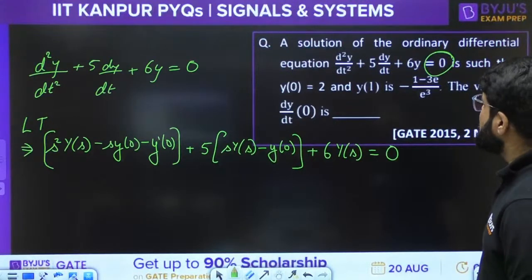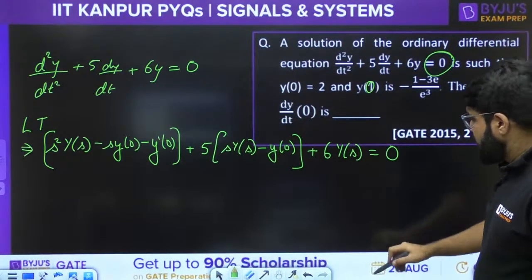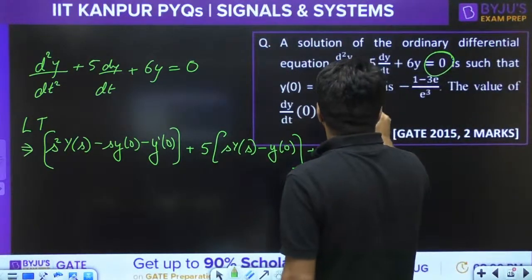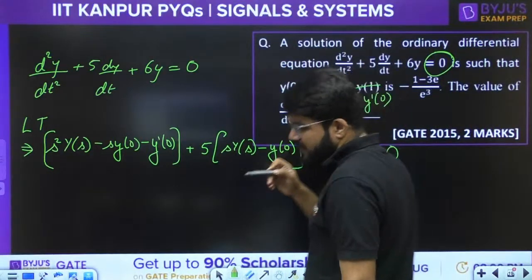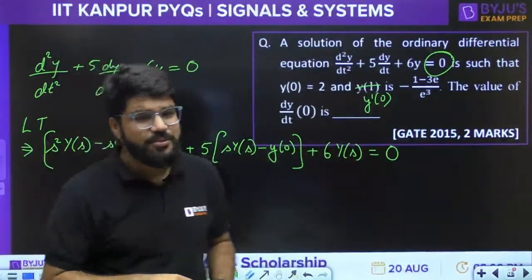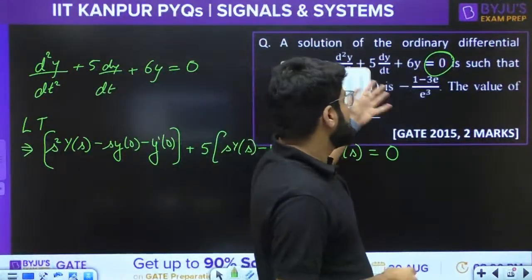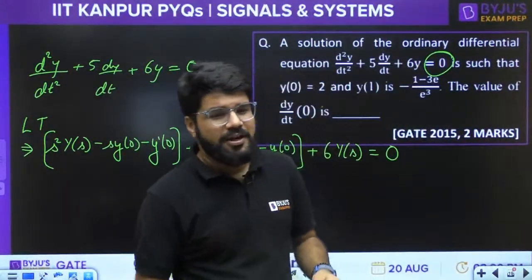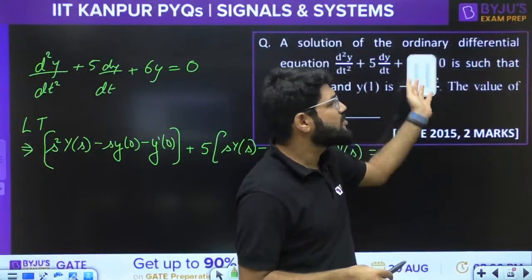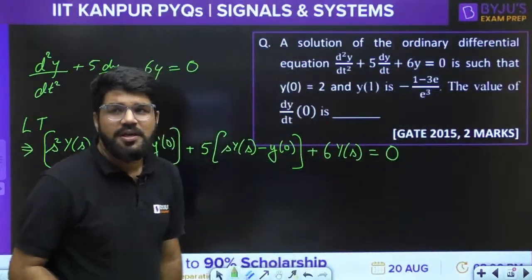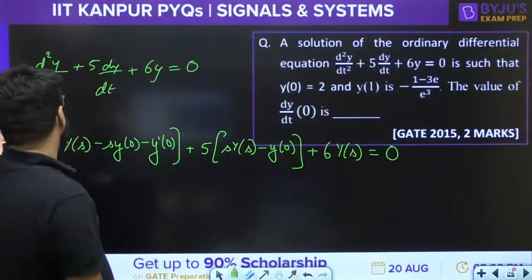Pi will anyways be 0, right? Y1 is given. If y dash 0 is given, then we can solve by the Laplace transform. I'm sorry guys, this is a maths question. I think when I took this question from the book, maybe in the book they put it in signals. This is maths. This has to be solved by the mathematics approach.